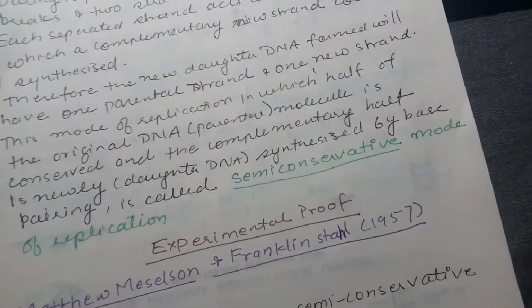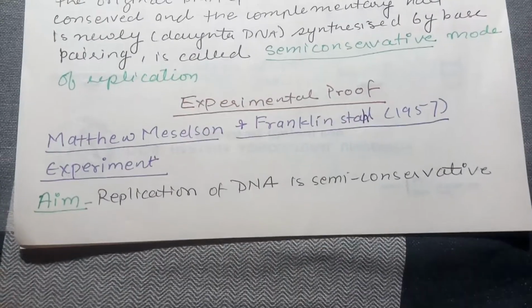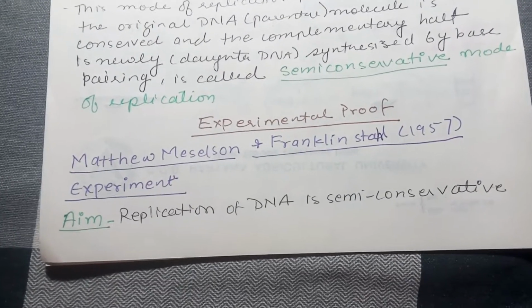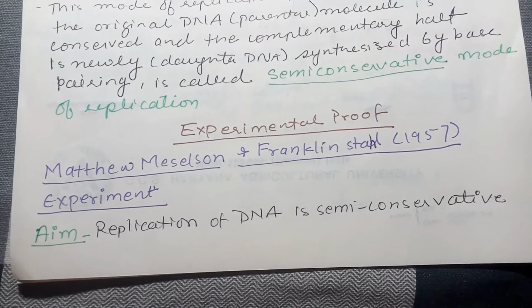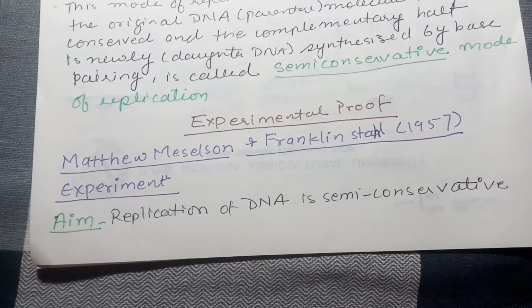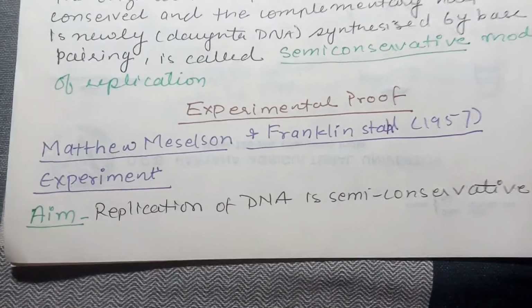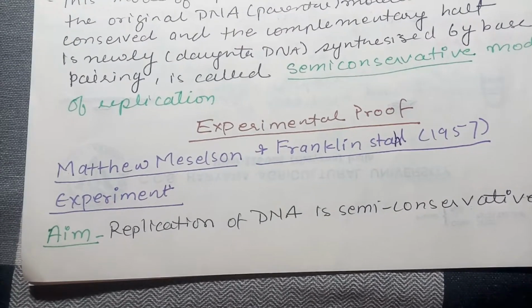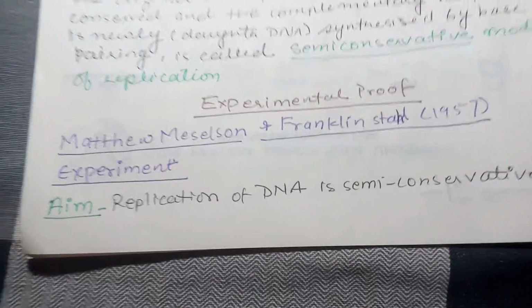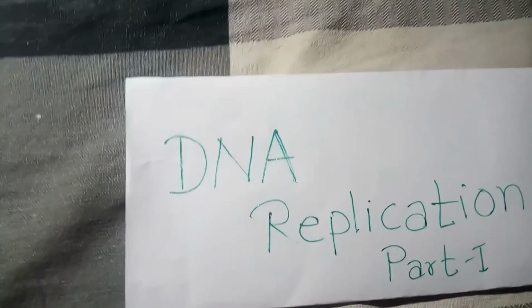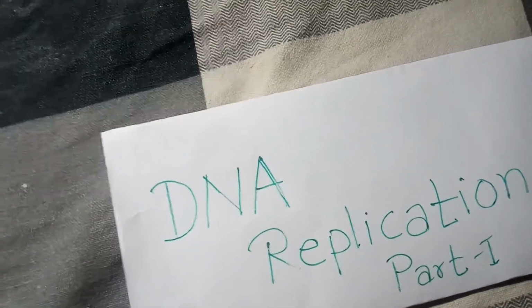Now, this semi-conservative mode of replication was first proposed by Watson and Crick when they discovered the double helix structure of DNA. But here comes the experimental proof with Matthew Meselson and Franklin Stahl. In 1957, they did an experiment with the aim of showing that replication of DNA is semi-conservative. So let's see how they did their experiment.